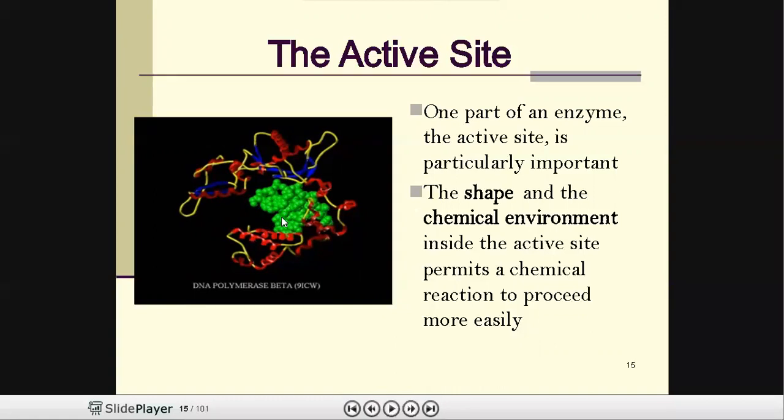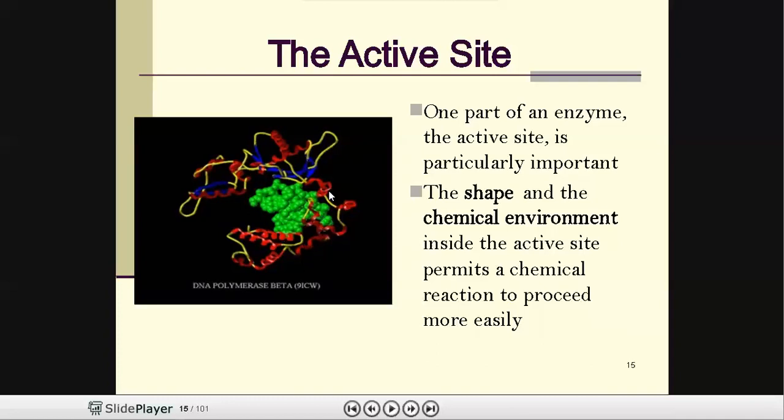A lysozyme enzyme is a protein which has 129 amino acids, in which the sequence positions 35, 52, 62, 63 and 101 form the active site, and at this active site the substrate will be attaching.